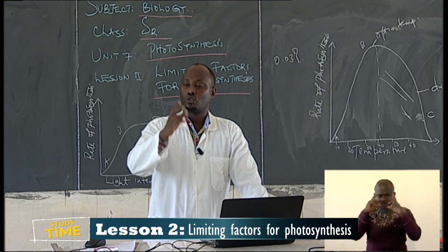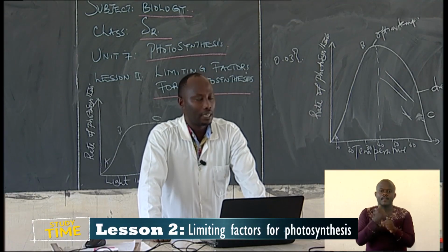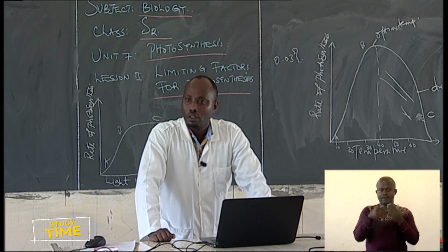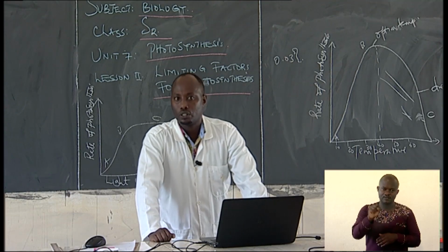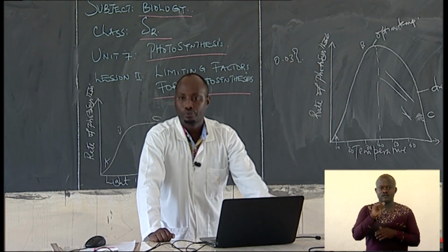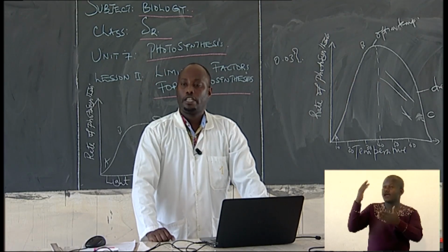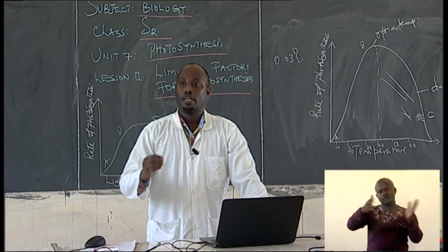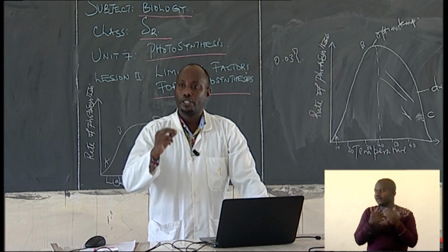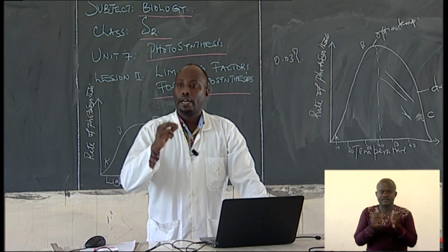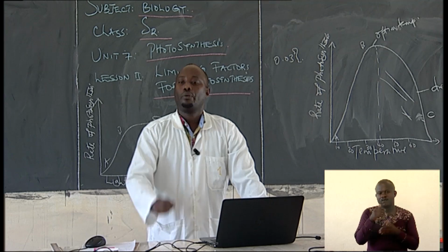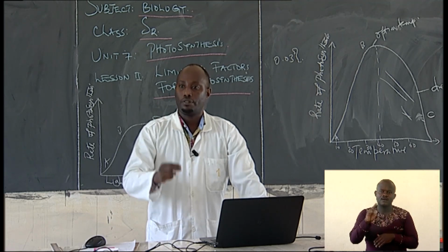We say there is presence of the palisade layer, and in the palisade layer, more chloroplasts. More chloroplasts, more photosynthesis. They are able to trap sunlight energy. We say there is presence of air spaces. Air spaces are very vital to allow the diffusion of carbon dioxide. And we said carbon dioxide is one of the limiting factors.